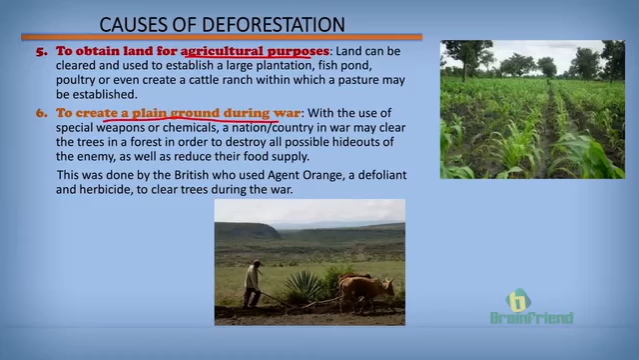For instance, during the British War, the British used Agent Orange, a herbicide, to clear up trees such that their enemies could no longer find places to hide. They also did this to reduce the food provision for their enemies.